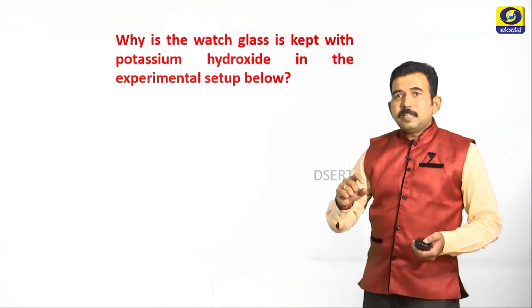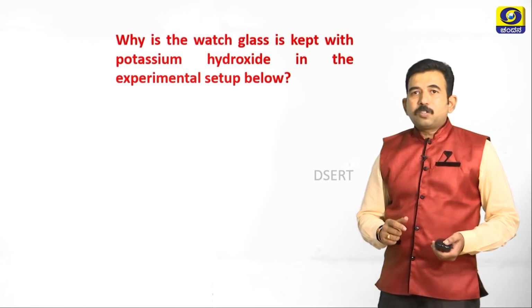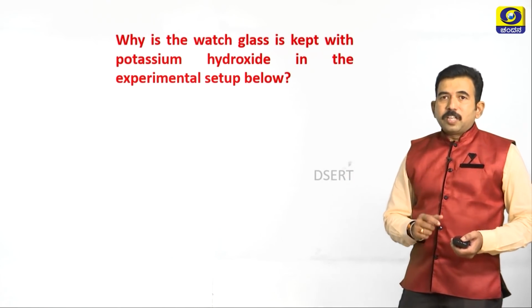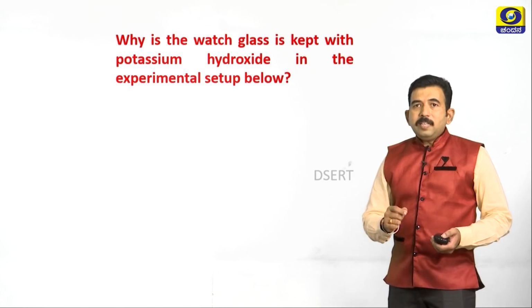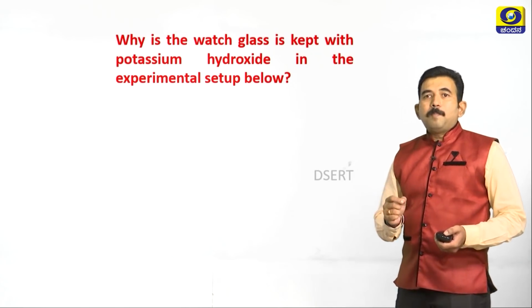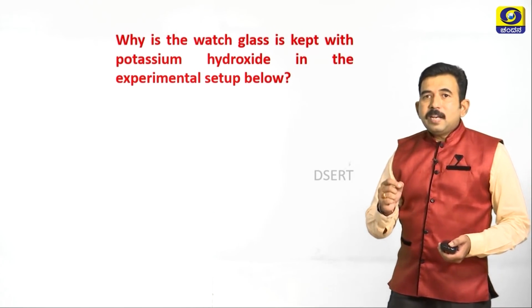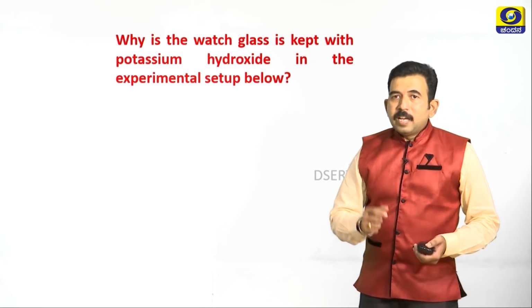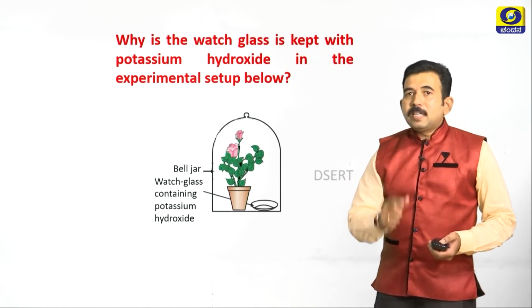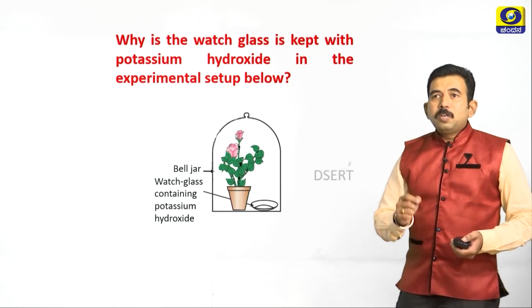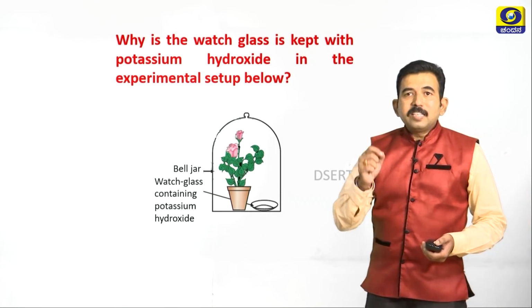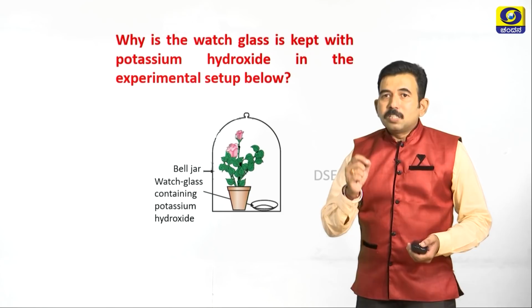Next question, that is experiment or activity based questions, which is given in your textbook. Why is the watch glass kept with potassium hydroxide in the given experimental setup below? Yes, you are right. This experimental setup is used to demonstrate carbon dioxide is necessary for photosynthesis process.